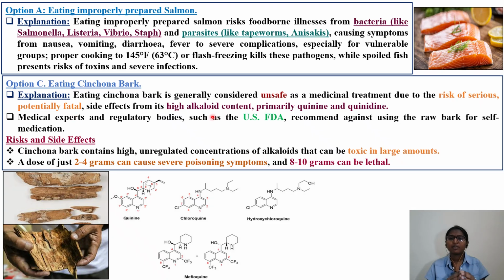Side effects come from its high alkaloid content, primarily quinine and quinidine. This cinchona bark contains quinine and quinidine. So I have kept these chemical structures for you: quinine, chloroquine, hydroxychloroquine, and mefloquine. Some of you who worked during the COVID time might have come across hydroxychloroquine, which was also used to mitigate the risk or symptoms of the COVID virus. So go back and try to remember that also. Quinine and chloroquine are part of the anti-malarial drugs you will be using.